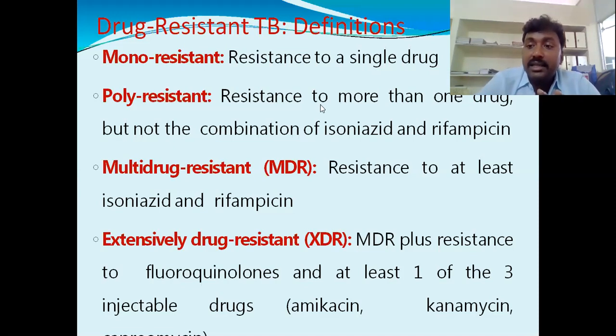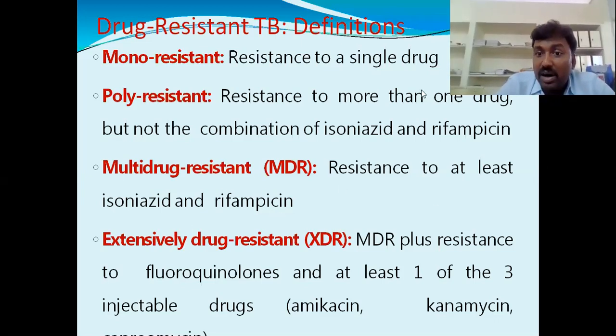Here polyresistance means that the Mycobacterium tuberculosis gets resistance to more than one drug. That is polyresistance, but not in a combination. Multi-drug resistance is resistance to at least isoniazid and rifampicin. This is a combination. Then extensively drug resistance.